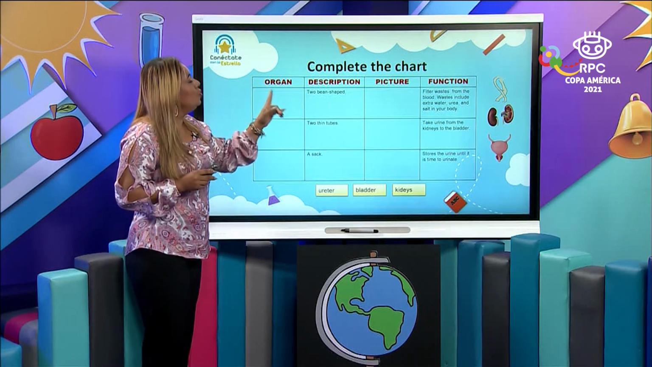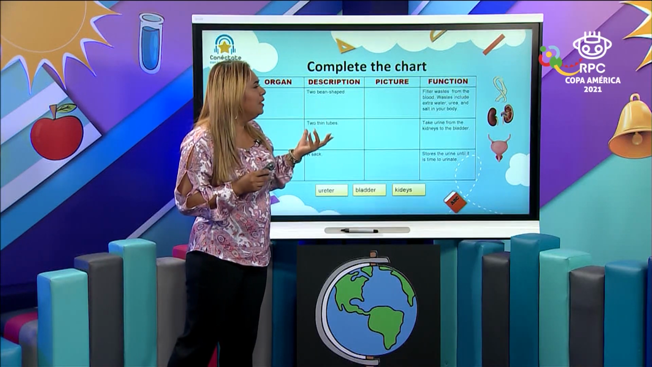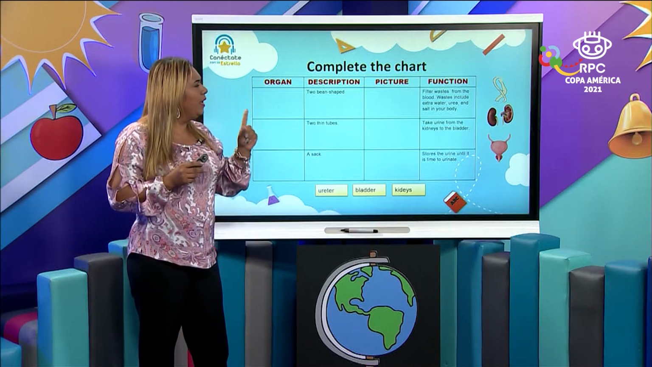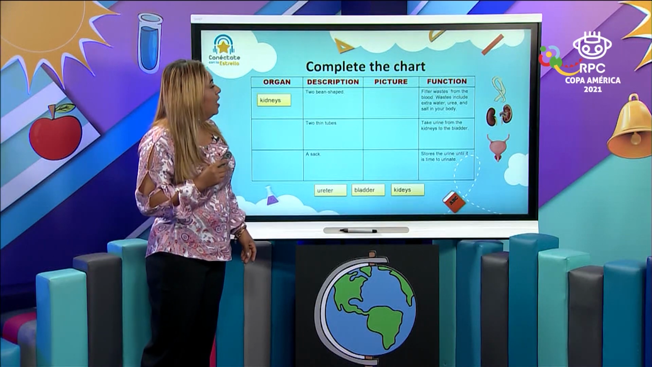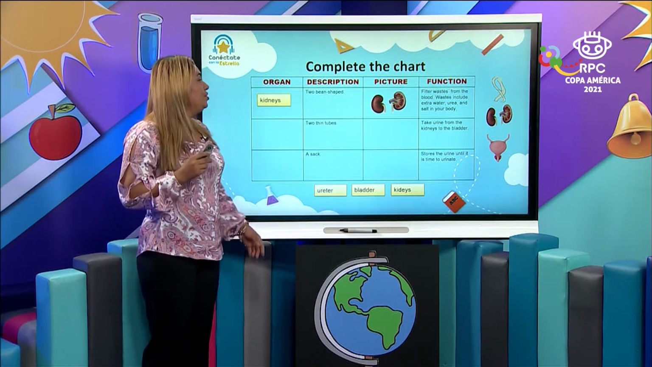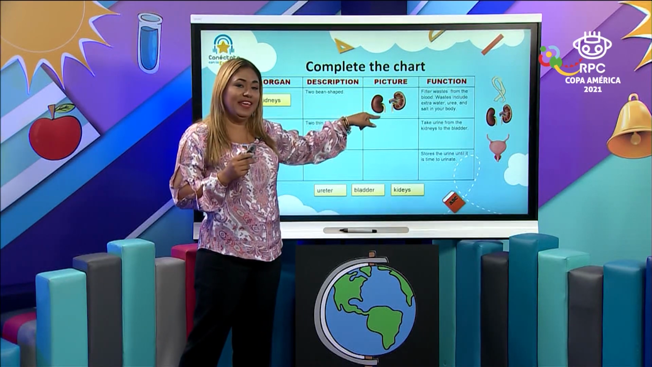Okay, let's start. Bean shaped, and the function is to filter wastes from the blood. Wastes include extra water, urea, and salt in your body. So what is the organ that filters all of the wastes in your body? Do you remember the name? Ureter, bladder, kidneys? The kidneys. Do you remember how many kidneys you have? 2. We have 2. One on the right and the other on the left. What is the picture? That's the picture. And the description said that it's bean shaped. They look like beans, you see?